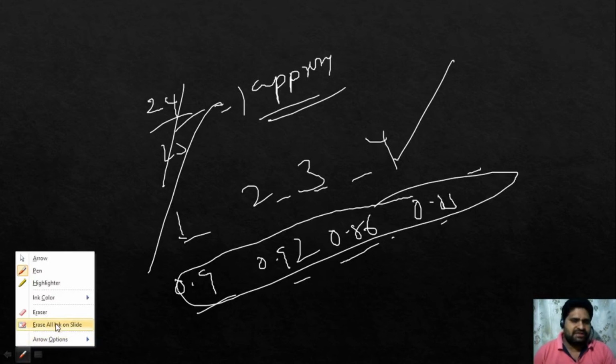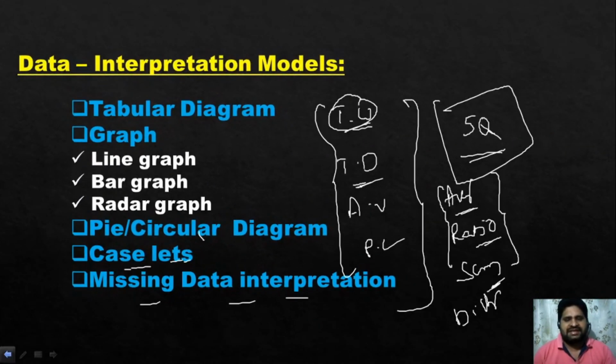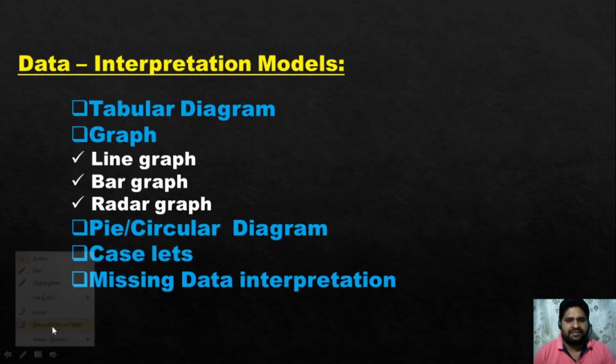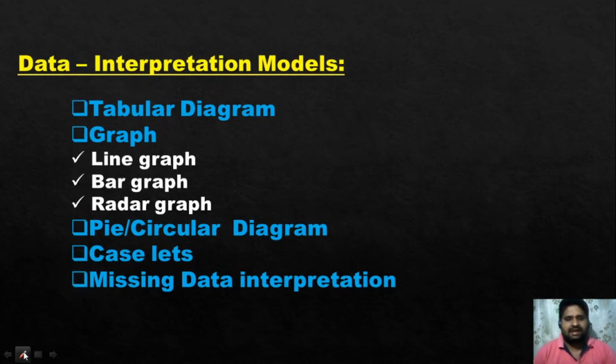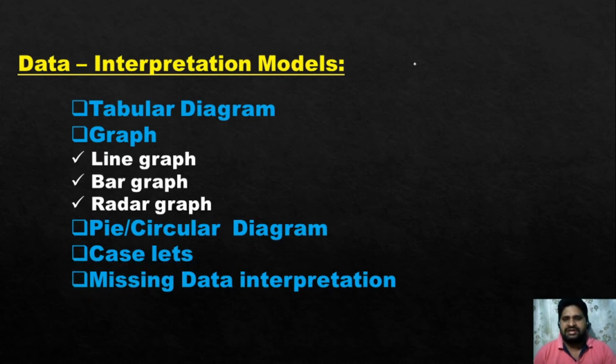And one more thing, let's check. So approximation, when you're taking it, we'll always take the approximation part first. If it doesn't work, then only we'll go for exact calculation. So analysis and approximation. And when you're taking data also, it's very, very important. So what type of data will be there? Tables, line graphs, bar graphs, these types of graphs will be there. So look at, when you're taking data, what is the point you have to remember? Tabular diagrams, no issues. Directly, it's row wise, column wise data, clearly mentioned. And when you're taking graphs, line graphs, bar graphs, radar graphs.